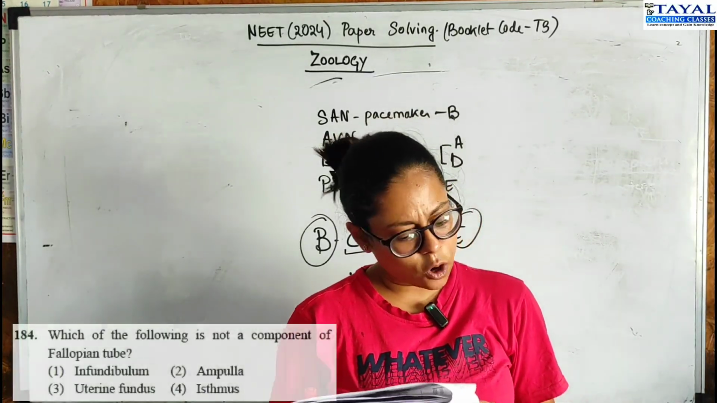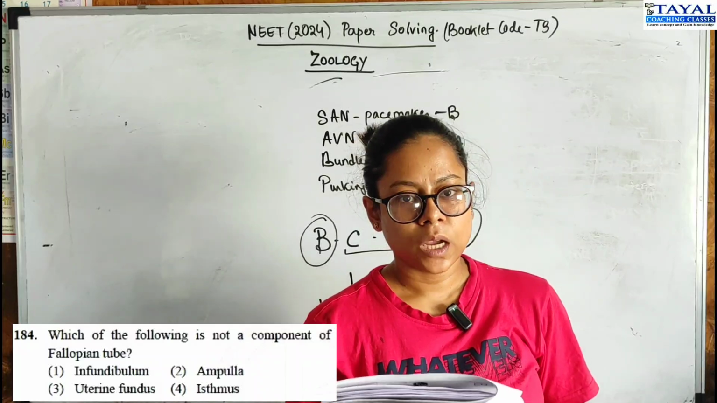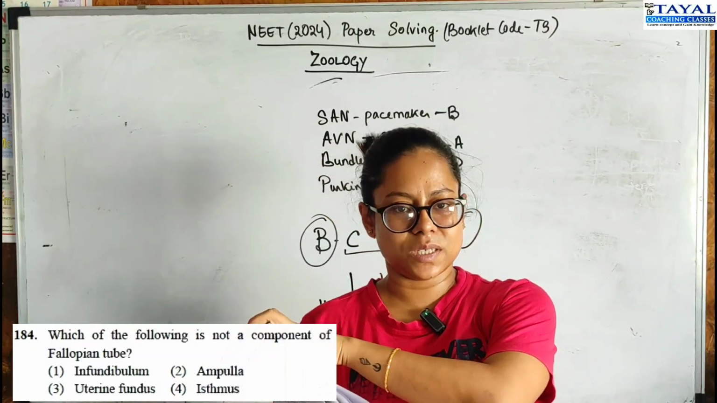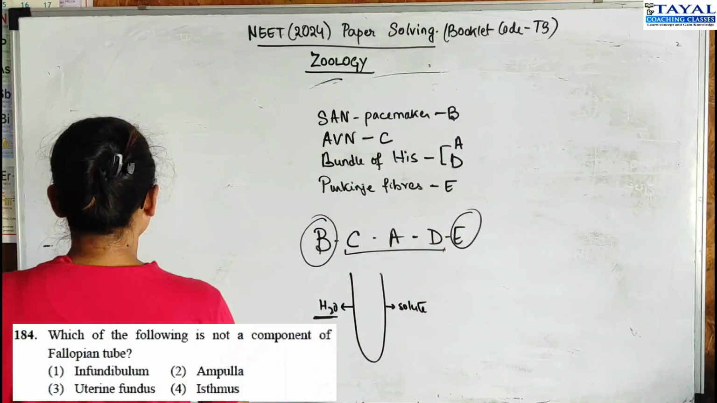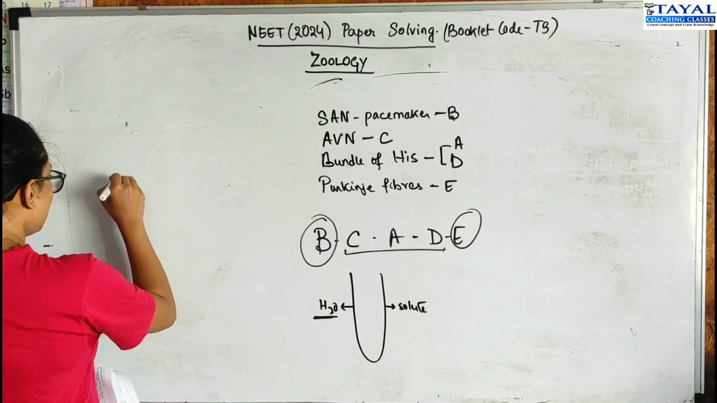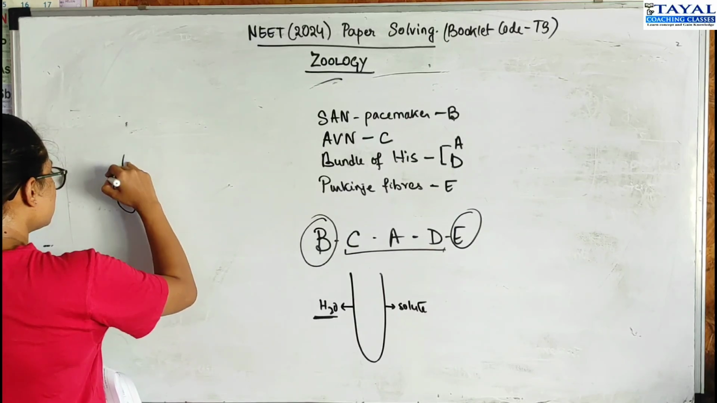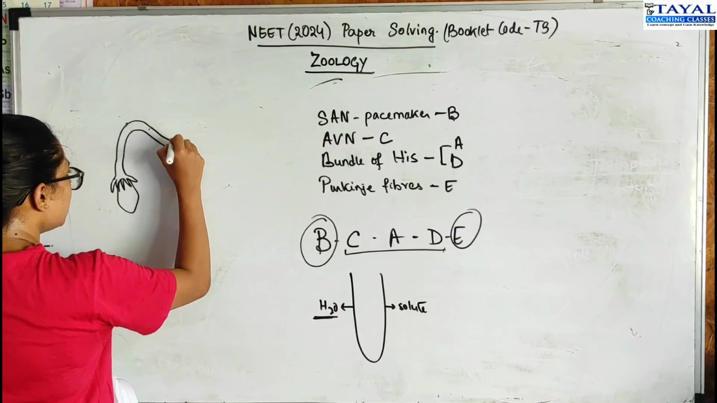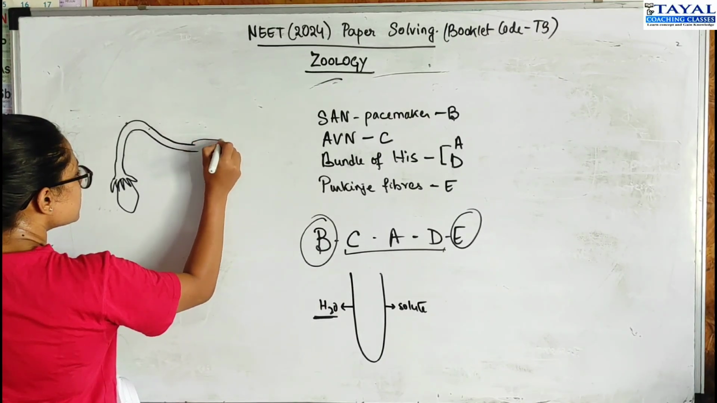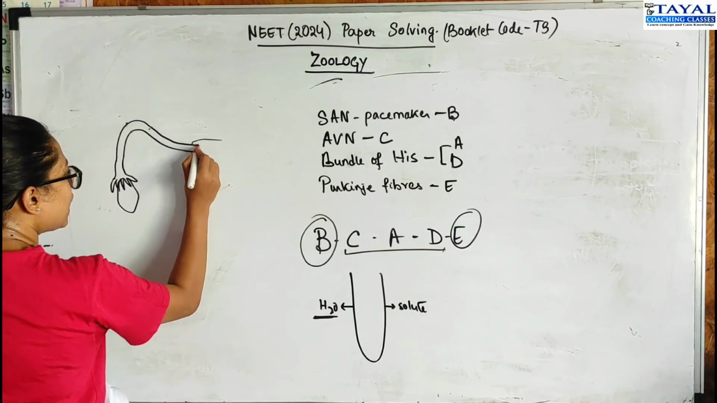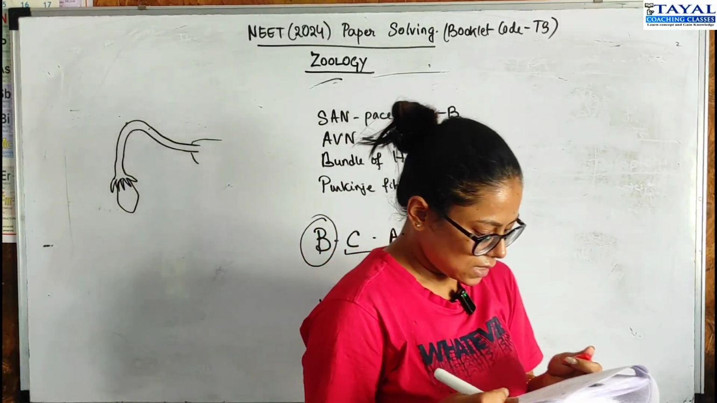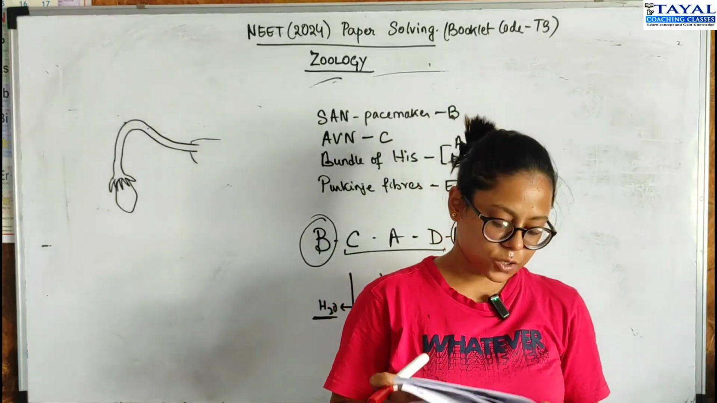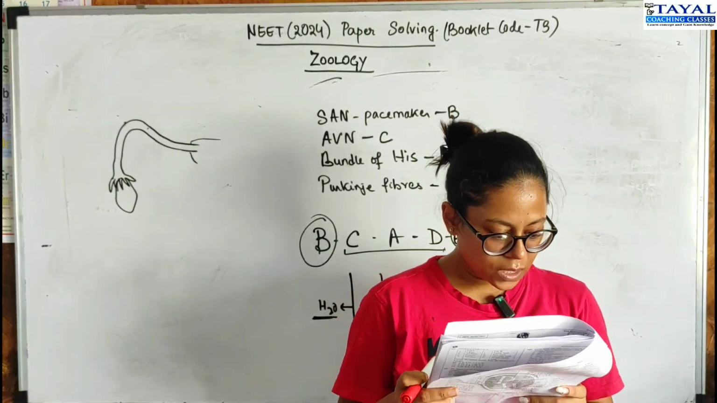184. Which of the following is not a component of the fallopian tube? We know the fallopian tube opens into the infundibulum, then the ampulla, then the isthmus, right? So if you look at the structure of the fallopian tube, if this is the ovary and these are the fimbriae, then this is the infundibulum, ampulla and isthmus. The isthmus goes and enters into the uterus. This is intramural, right? So out of these, uterine fundus is a part of the uterus and therefore it's not a part of the oviduct.